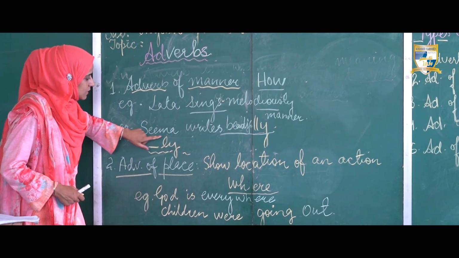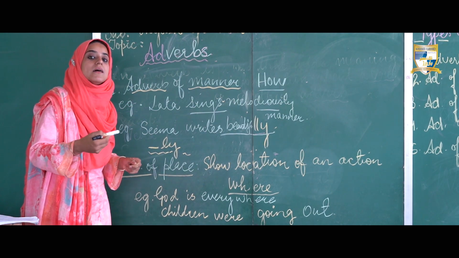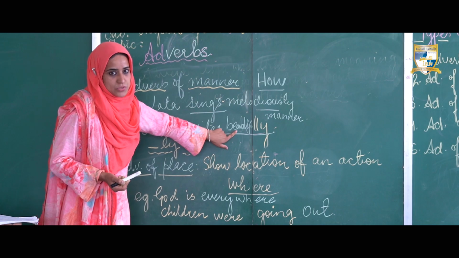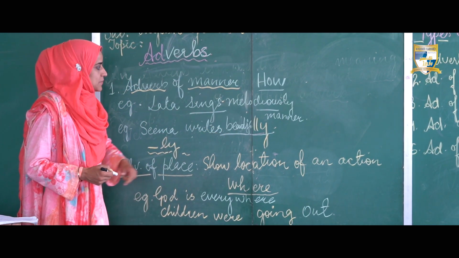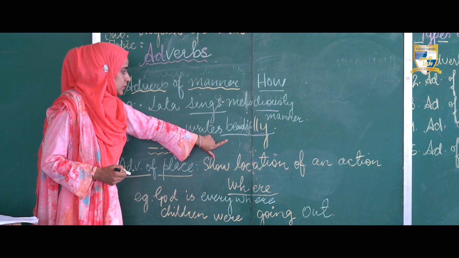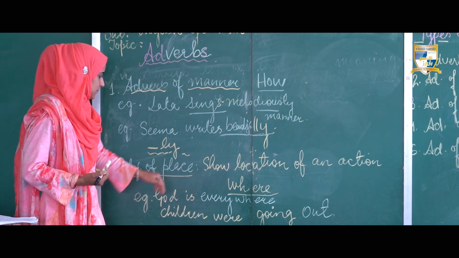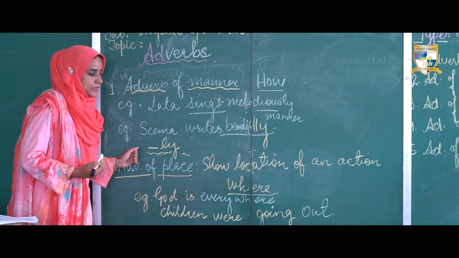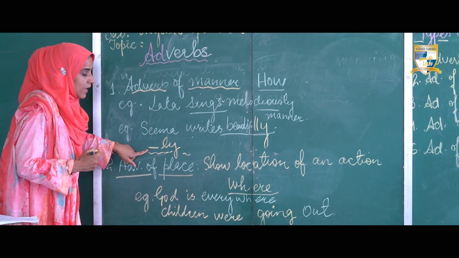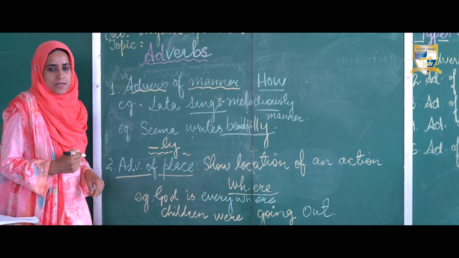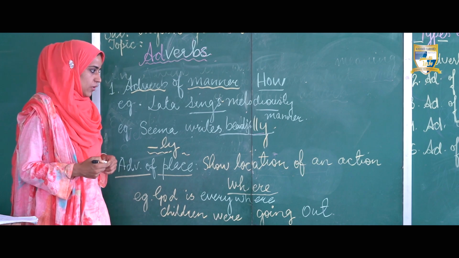Next we have, Saima writes beautifully, and the question is, how does Saima write? And the answer is beautifully. So in these examples, melodiously and beautifully show the manner of action of singing and writing. Adverbs of manner usually, not always, but usually end with ly. For example, slowly, quickly, cunningly, happily and so on.